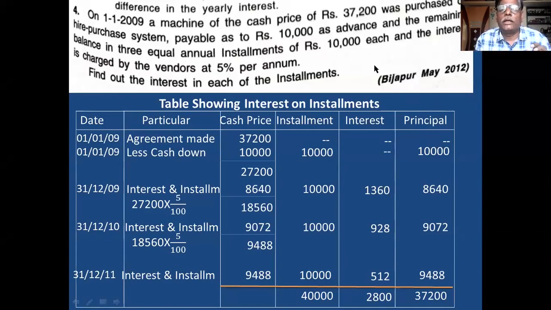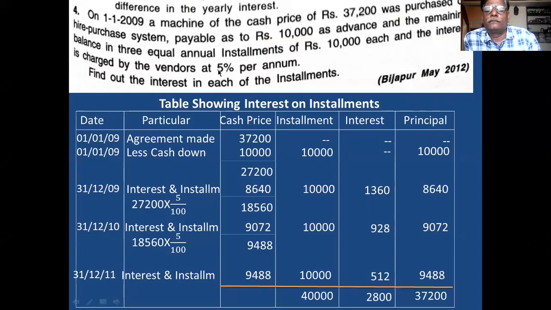And in this method, interest is included in the installment. In the first method of interest, there are two: one is interest included in installments, second is interest not included in installments. You see here how to judge this. Cash price is 37,200. Rate of interest is 5%.